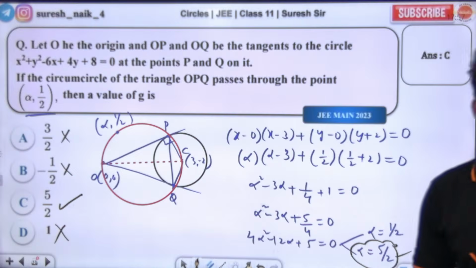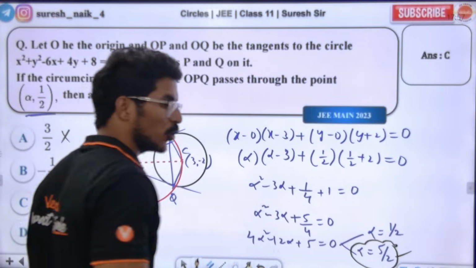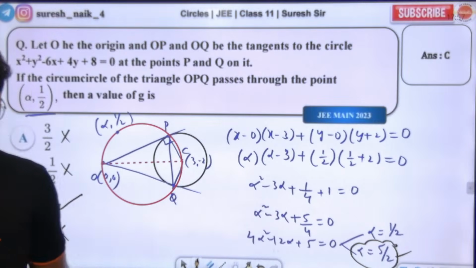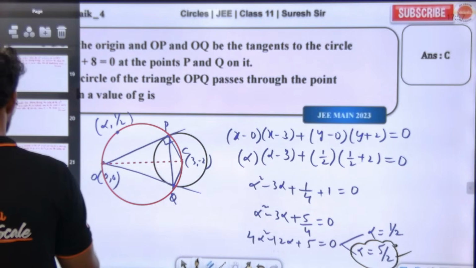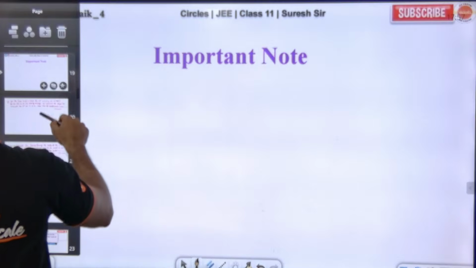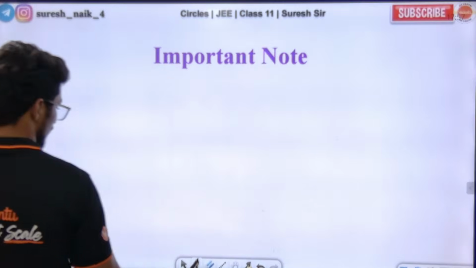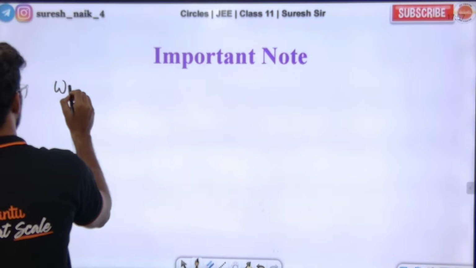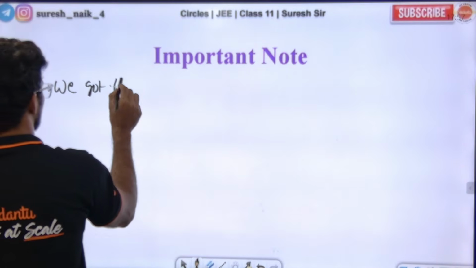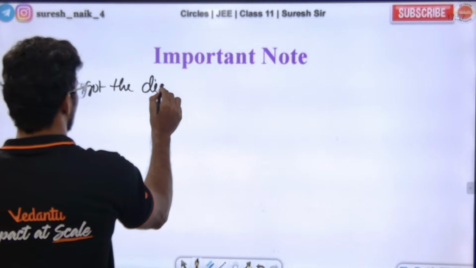Okay guys, I'm going to give one beautiful note. I'm going to give one more beautiful note. Listen to the class. Note. Important note. Guys, for example, we got the diametric form.